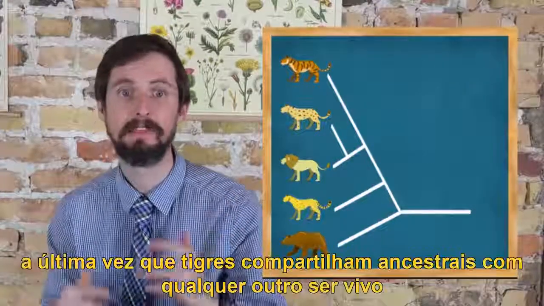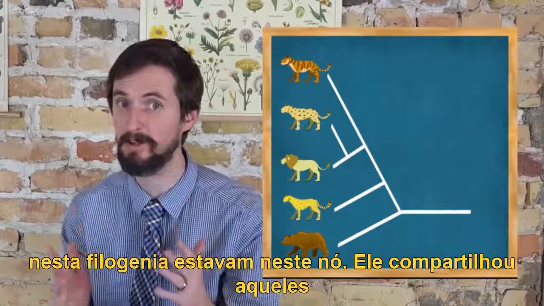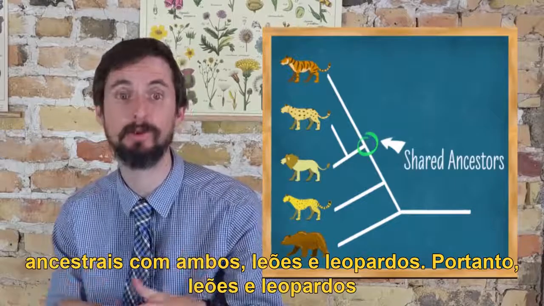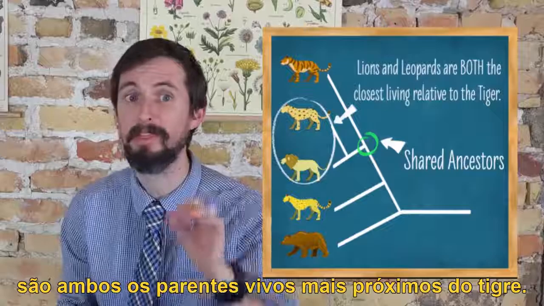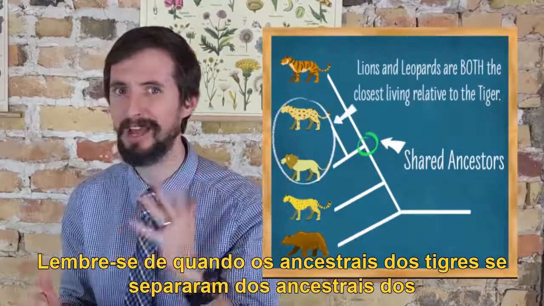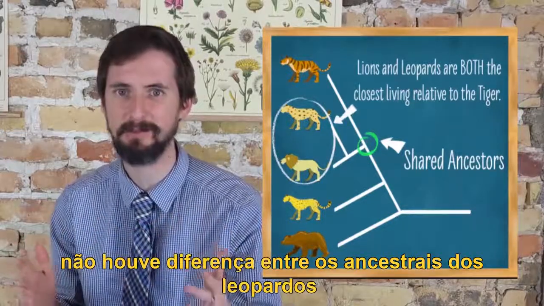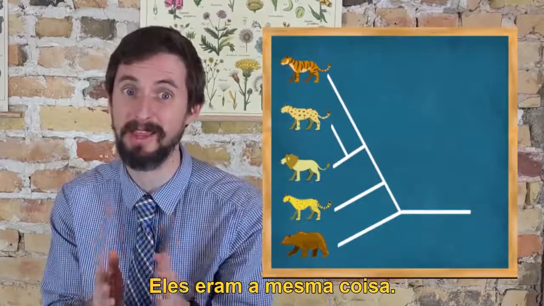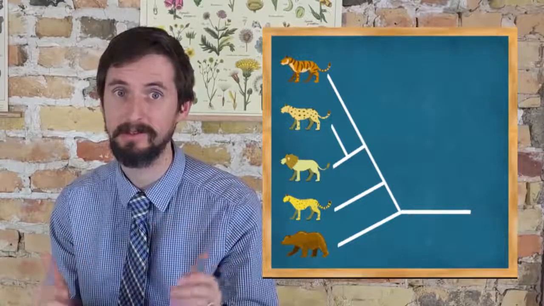In this case, the last time that tigers share ancestors with any other living organisms on this phylogeny was at this node. It shared those ancestors with both lions and leopards. Therefore, lions and leopards are both the closest living relatives to the tiger. Remember, when the ancestors of tigers split off from the ancestors of leopards and lions, there was no difference between the ancestors of leopards and the ancestors of lions. They were the same thing. So one of them is not more closely related to tigers than the other.